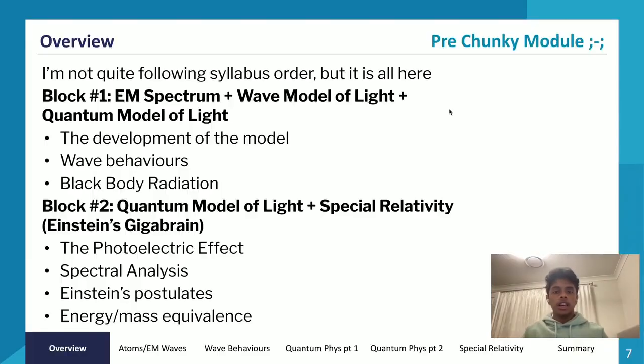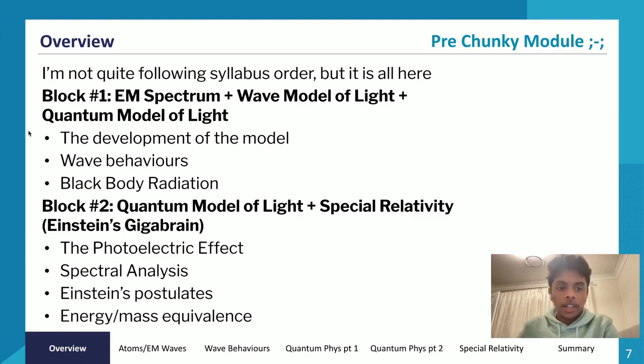Now, with that said, we can get into the actual lecture overview. We're going to be going through Module 7 in this lecture. It's a pretty chunky module, fair warning, and it's not exactly in syllabus order, but all the main topics that you will cover in Module 7 are listed over here.